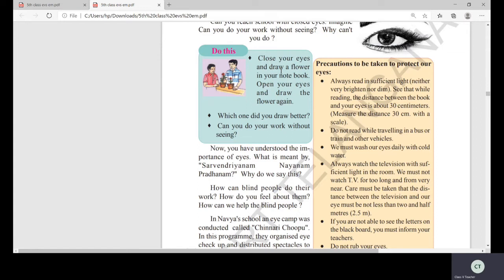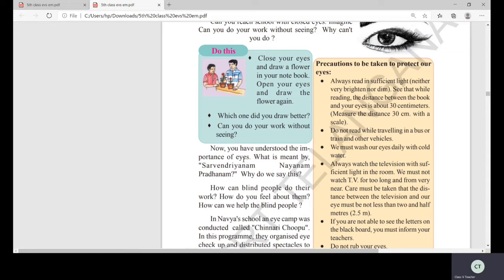For doing this, if you want to know the importance, what you have to do? Close your eyes and draw a flower in your notebook. Close your eyes, draw a flower in your notebook, and open your eyes and draw the flower again. Now you can see which one did you draw better. Can you do your homework without seeing? No. So you can know the importance of the eyes here.